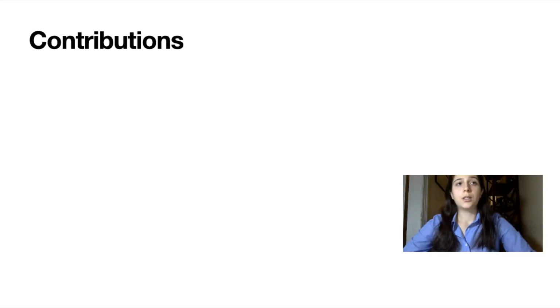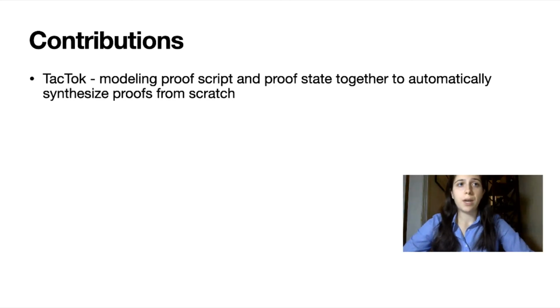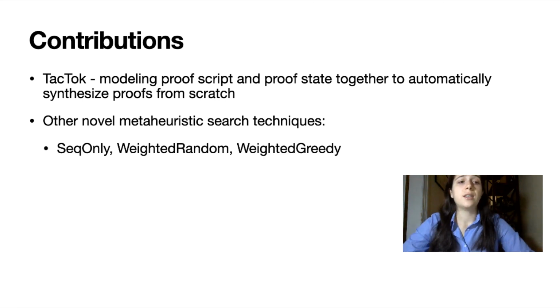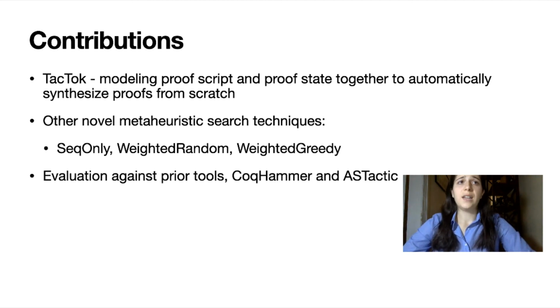modeling of proof scripts. To summarize, I presented TacTok, a tool that models proofscript and proofstate together to automatically synthesize proofs from scratch. I've also presented other novel metaheuristic search techniques, namely SeqOnly, WeightedRandom, and WeightedGreedy. And lastly, I have detailed a large-scale evaluation on 26 Coq projects where we evaluate against prior tools CoqHammer and ASTactic. Our evaluation provides evidence that proofscript and proofstate semantics together provide useful information for proofscript modeling. And the concrete approach I presented for jointly modeling these two types of information can serve as a basis for furthering the creation of automatic verification tools.